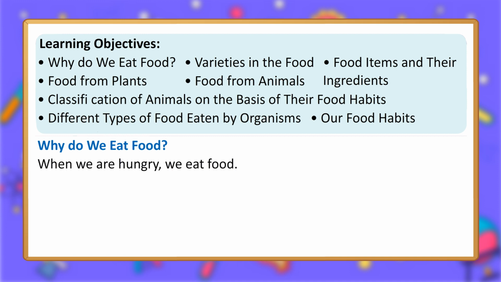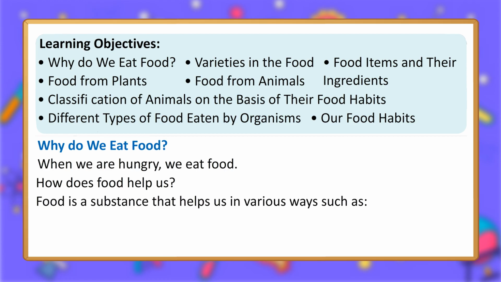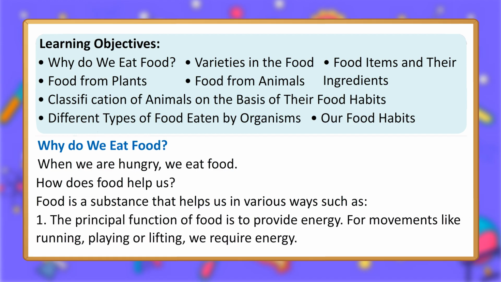When we are hungry, we eat food. How does food help us? Food is a substance that helps us in various ways such as: 1. The principal function of food is to provide energy. For movements like running, playing or lifting, we require energy.